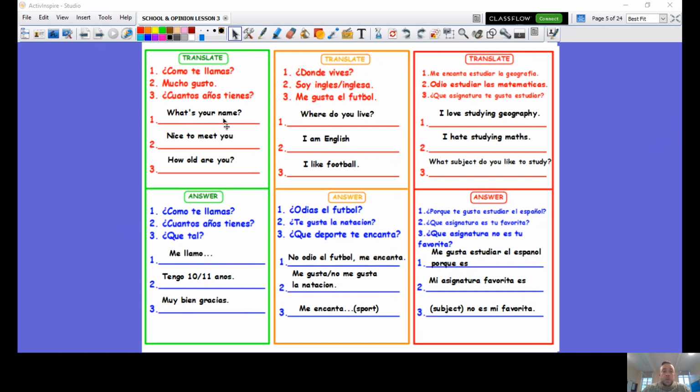As you can see, what's your name? Nice to meet you. How old are you? Me llamo, and then you would write your name here. Me llamo María. Me llamo Mr. Bell. Tengo 10 años o tengo 11 años. Muy bien, gracias. Go to the orange section, translation.